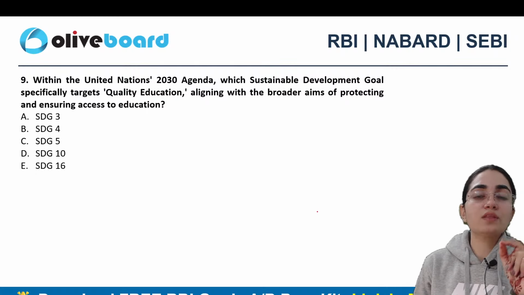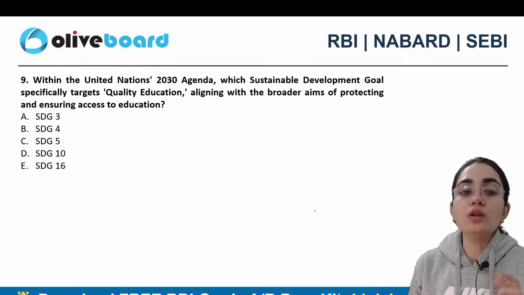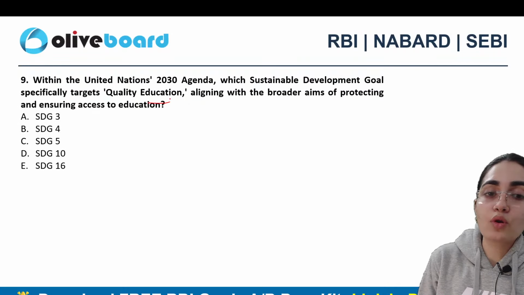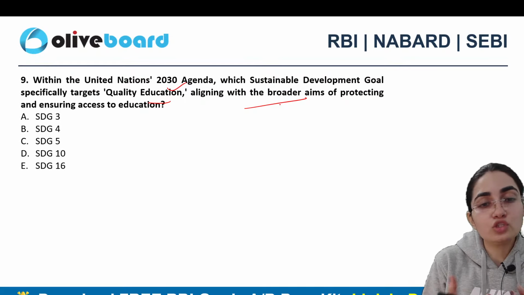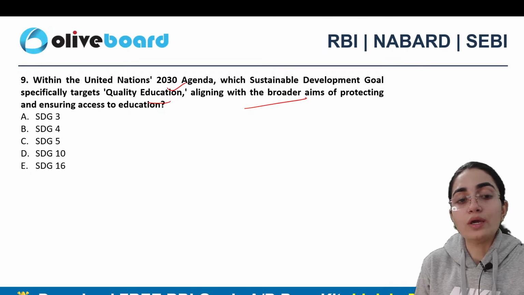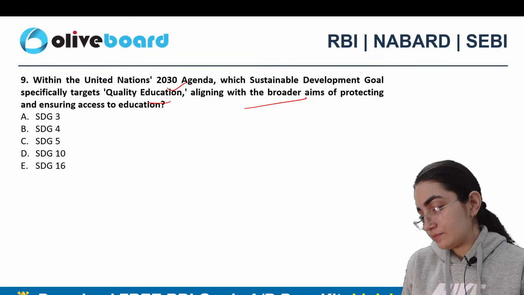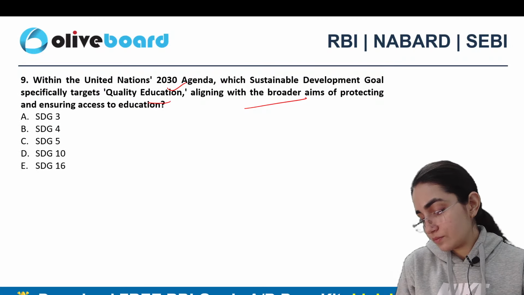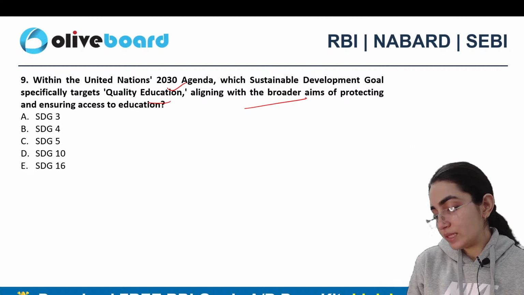Next question says, within the United Nations 2030 agenda, which sustainable development goal specifically targets quality education, aligning with the broader aims of protecting and ensuring access to education also? Is it sustainable development goal 3, 4, 5, 10 or 16? All right, anyone here who would like to give me the correct answer?